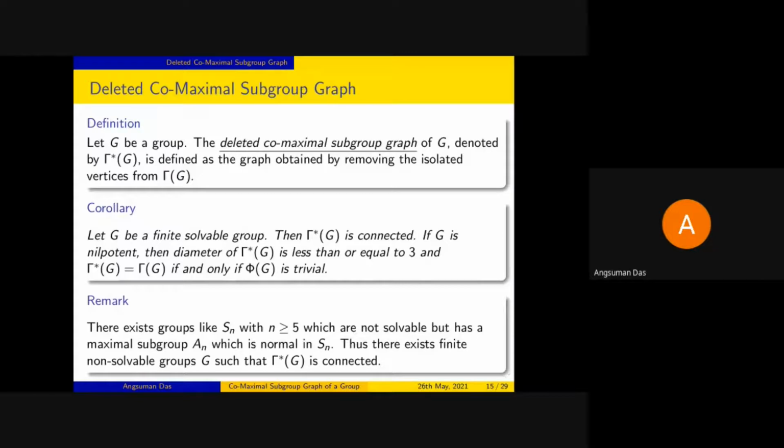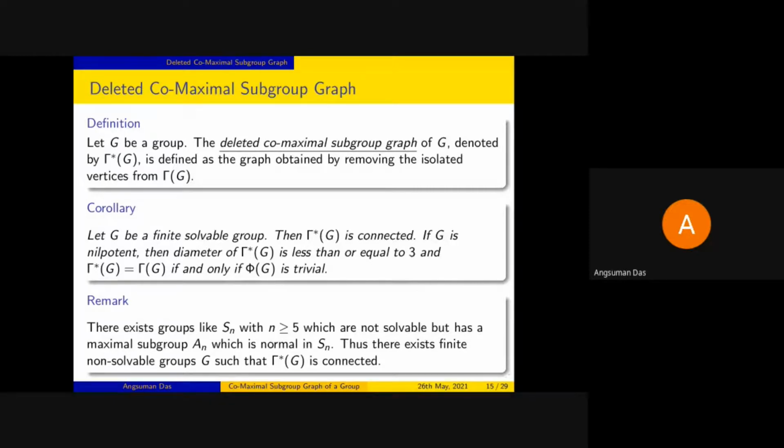But we need to observe a few things here. That is, there exist groups like Sn, where n is greater than or equal to 5, which are non-solvable groups. But because these groups have a maximal subgroup An, which is normal in Sn, by our result we can say that gamma star Sn is a connected graph in all these cases. That means there exist finite non-solvable groups for which gamma star G is connected.